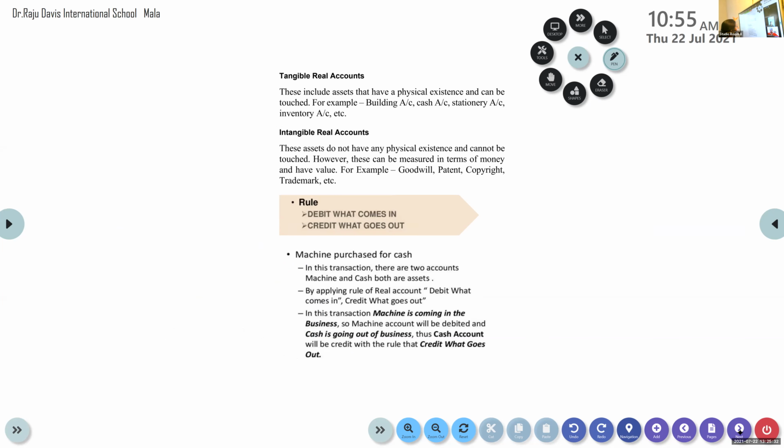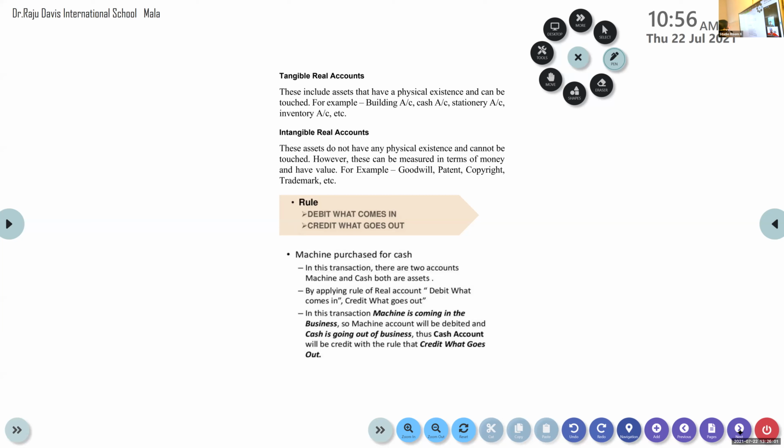Goodwill, patent, copyright, trademark. These are all intangible. We discussed all these during the time of asset. They cannot be seen or touched, but there is some value associated with it. Goodwill, good name, the reputation of the firm, reputation of the company. So they are intangible.